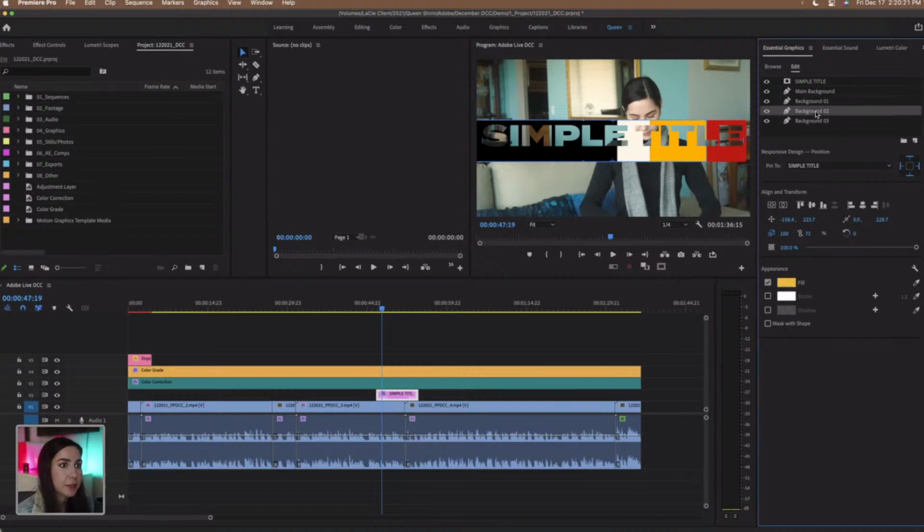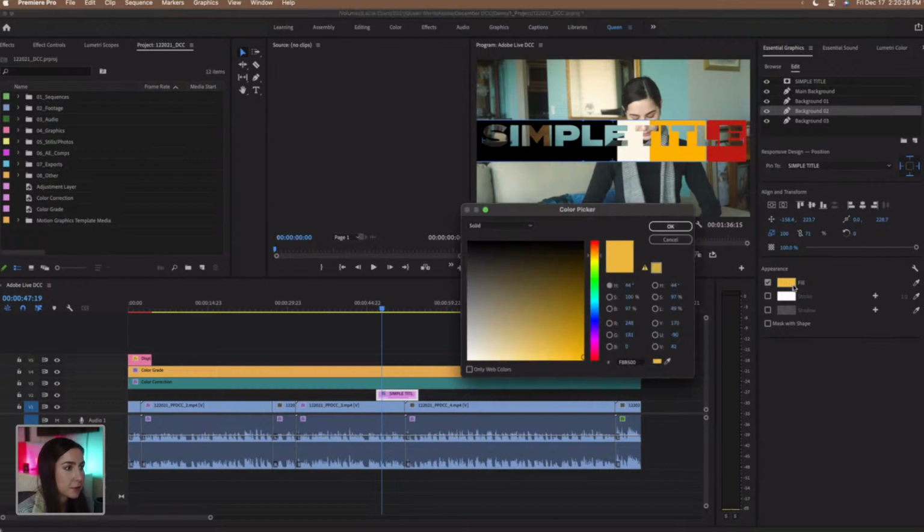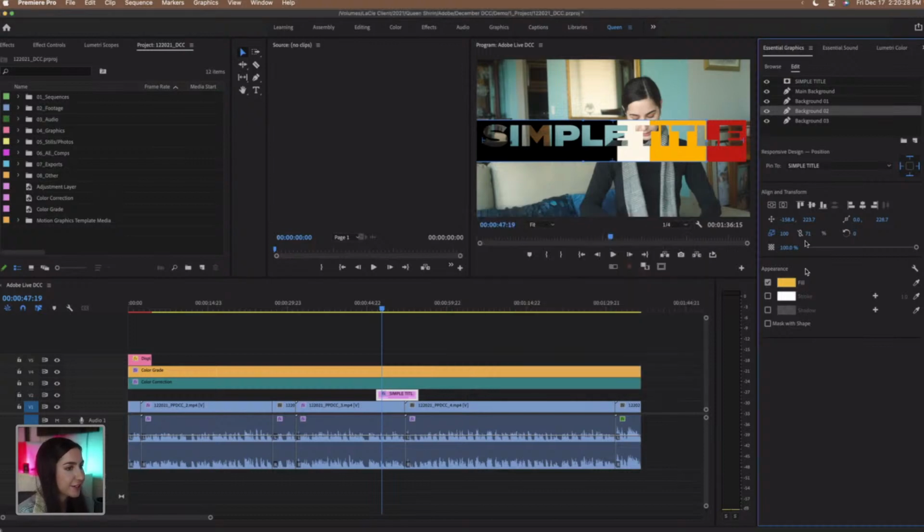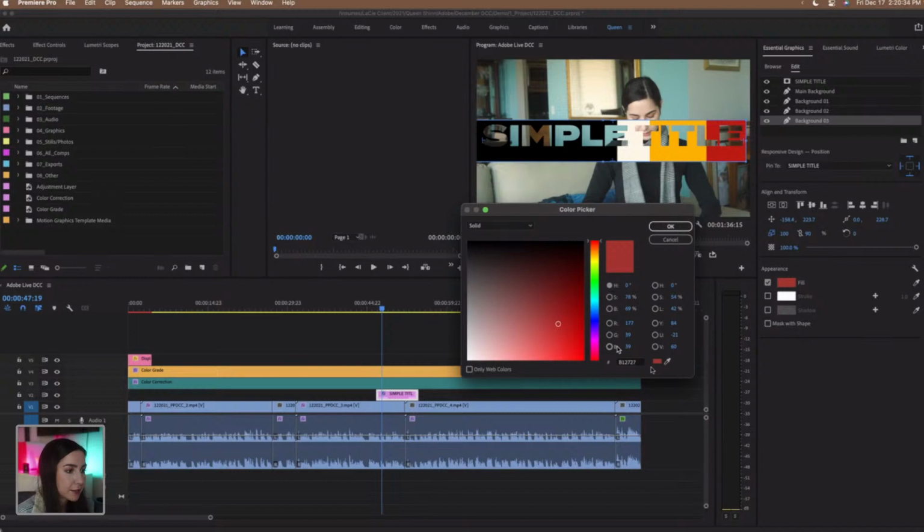So now let's go to background 2. And then let's change that up. You know what, actually, we'll leave that color. That's a nice looking color. And then the last one is background 3, so let's just change up that red. I'm gonna choose my eyedropper tool, and let's just choose this teal color back here.